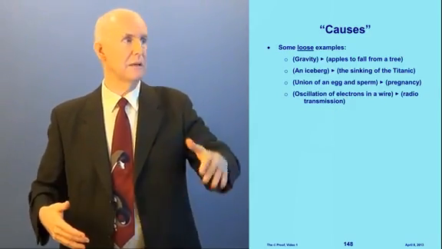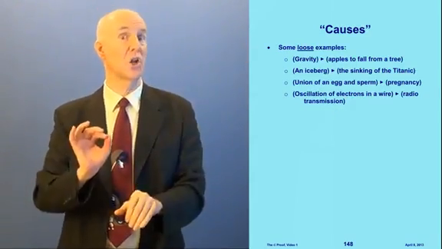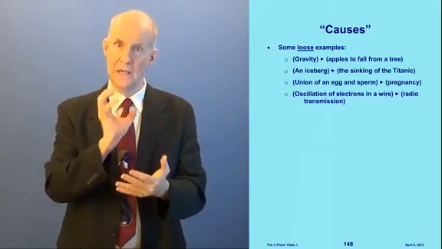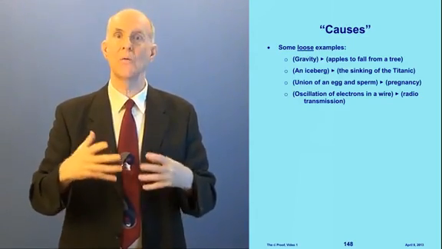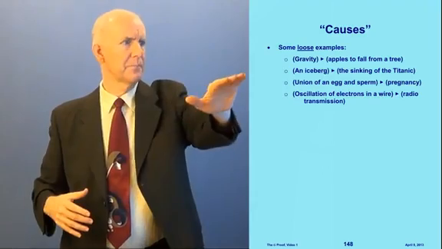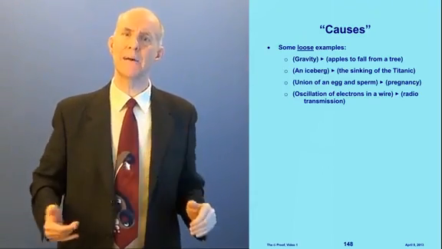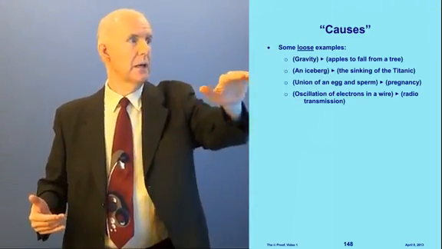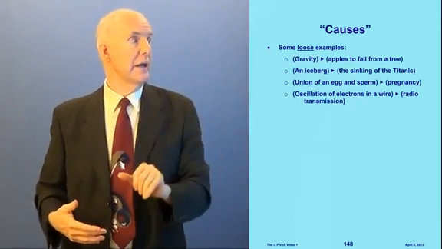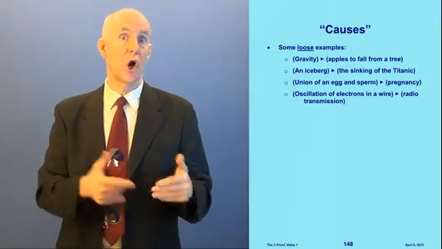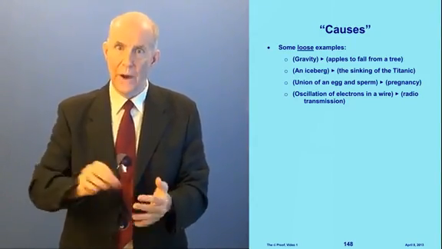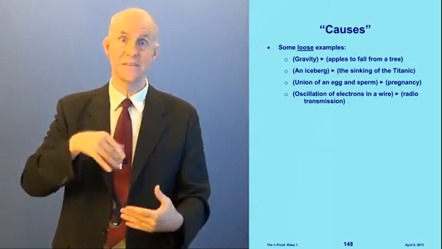And let's look at some examples of "causes." Now these examples are loose, and I will explain why they're loose later. We'll get much more careful about how we use the word "causes" when we get to video 6. This is just to give you a glimpse. Gravity causes apples to fall from a tree. An iceberg caused the sinking of the Titanic. The union of an egg and sperm causes pregnancy. The oscillation of electrons in a wire causes radio transmission. That's an antenna.